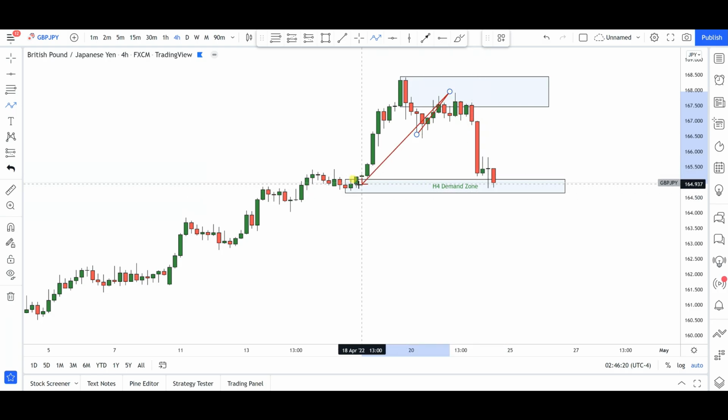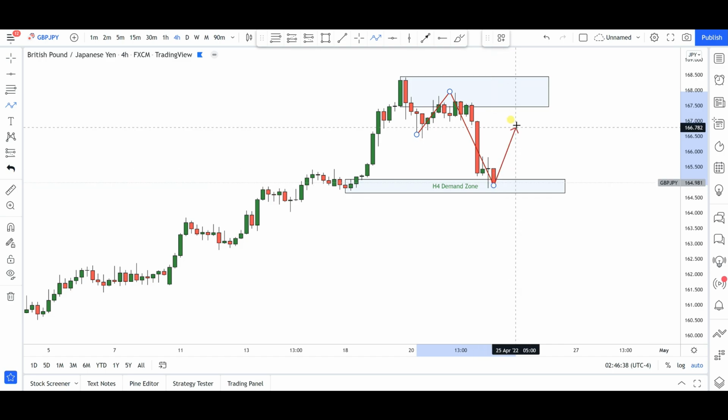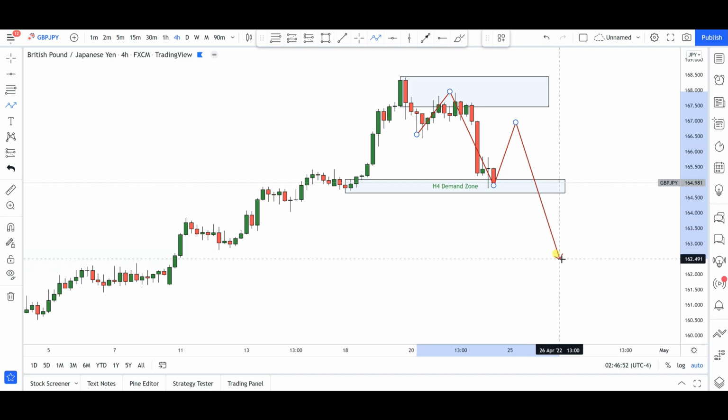Yes, we are now running into particular levels here. You can see this demand zone right here that was formed as a result of the break of this level of structure. Price has now run into this particular demand zone, and that is the reason why we're having this hesitation. So in my opinion now, the bears have made a very clear statement in this particular currency pair. So possibly price can give us maybe a rotation to the upside, maybe 166.50 areas, 167.00 areas, anywhere from right around here. In my opinion, I see a situation whereby the bears will come back into this market for further continuations to the downside.